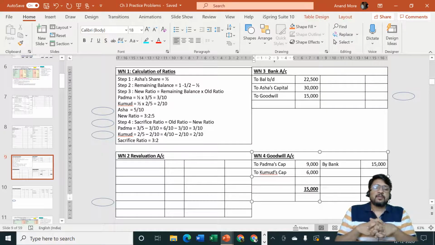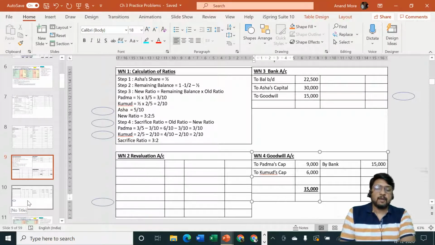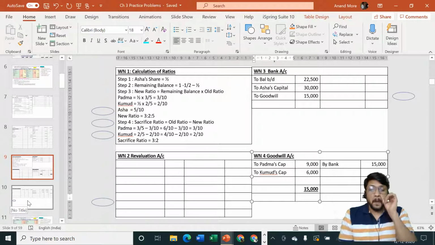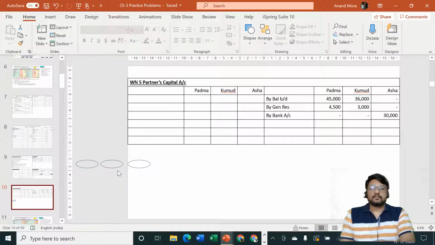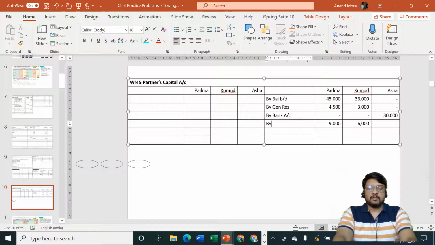Okay. So that's a very beautiful adjustment of goodwill. We are required to make the second effect of the same. Here it is goodwill account debit. That means it will go to partners capital account credit side by goodwill. Padma column 9,000 and Kumud column 6,000. So I'll consider here Padma column 9,000 and Kumud column 6,000 and Asha column dash, and I'll call it as by goodwill.